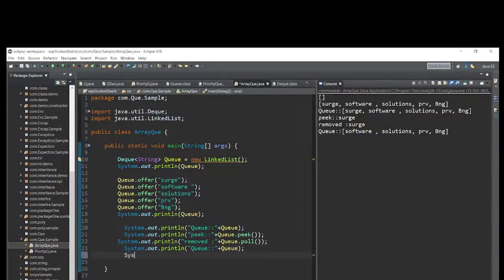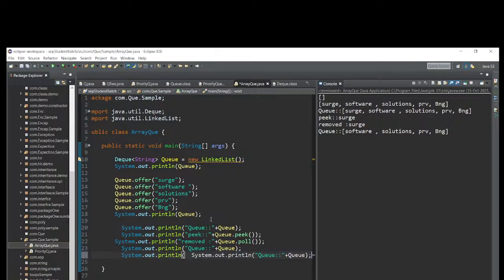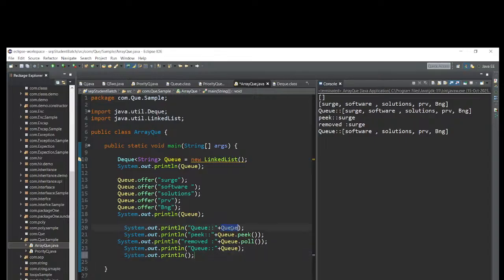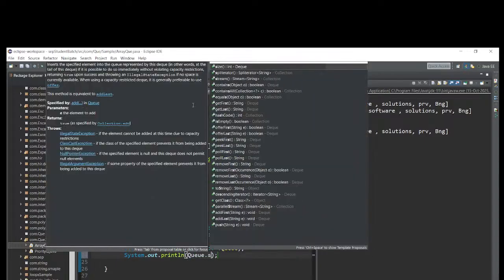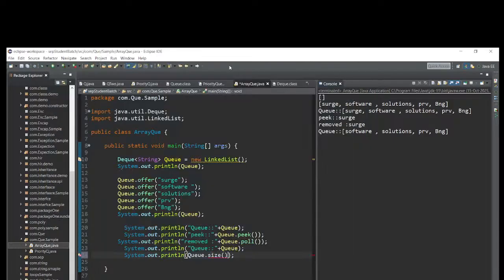Let me write sysout. After removing that, what is the size? Q dot size. It will return an integer value. Let me write size of Q. Let me save this one. Let me run it again. Size of Q is 4.